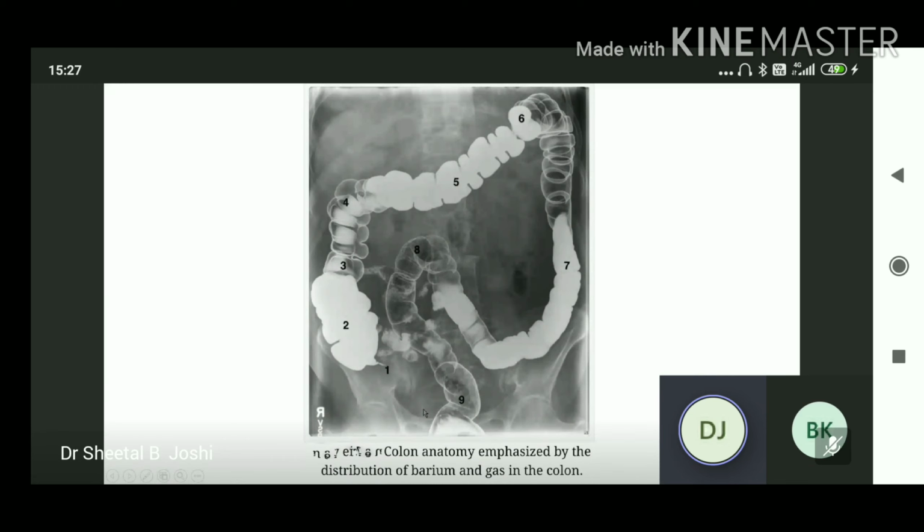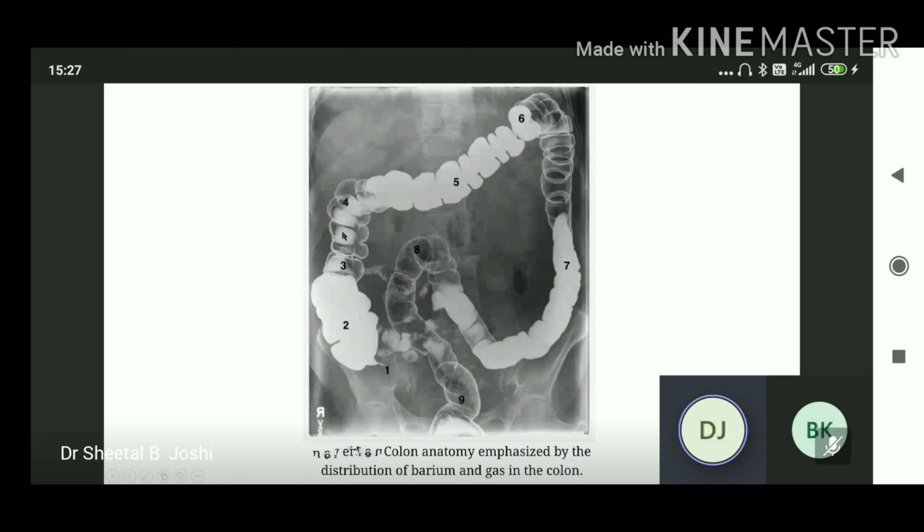In this picture, the colon anatomy is emphasized by the distribution of the barium and gas in the colon. You must know all the marks. Here, the barium is mixed with the fecal matter and the black shadow is showing the gas. The gas appears black on the film. Okay? The first one is the appendix. Second is the cecum. It appears much dilated. Normally it is 9 centimeters.